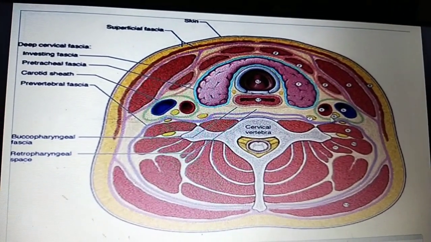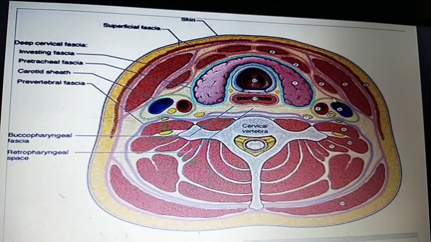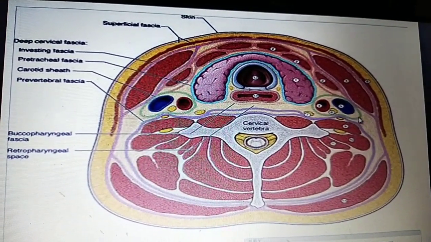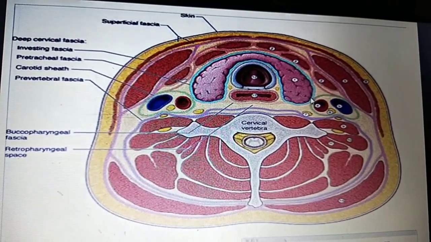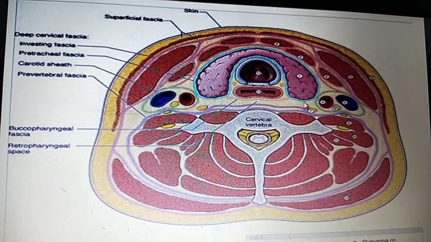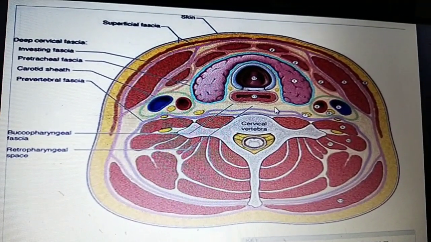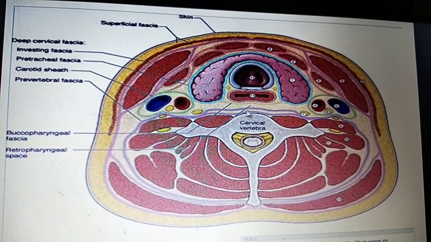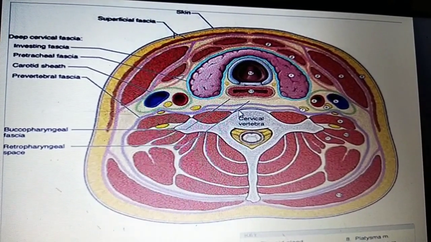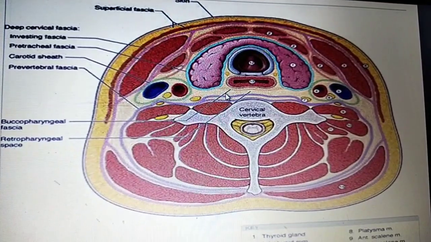The pretracheal fascia is also slightly attached to the carotid sheath, and this is the vertebra. Another fascia is here, the prevertebral fascia.